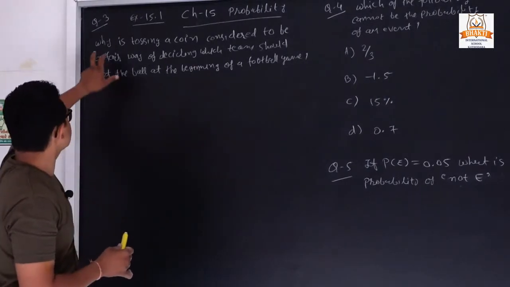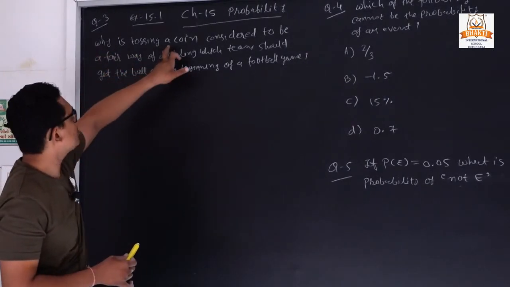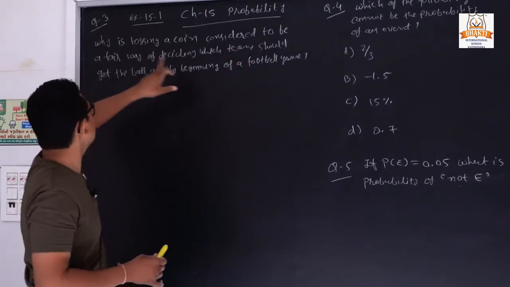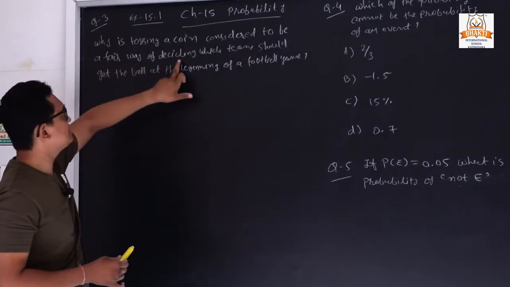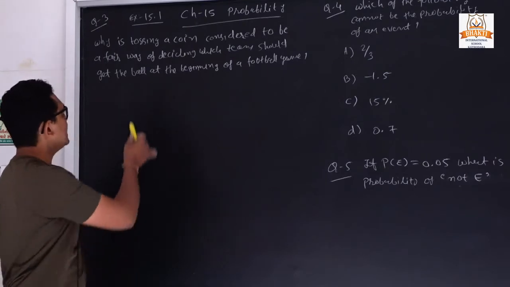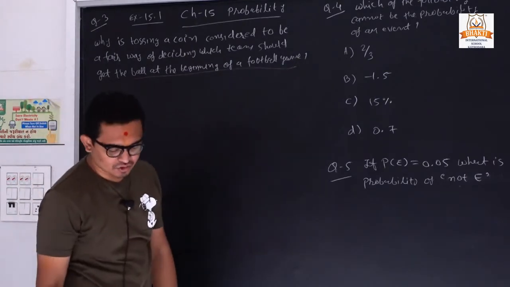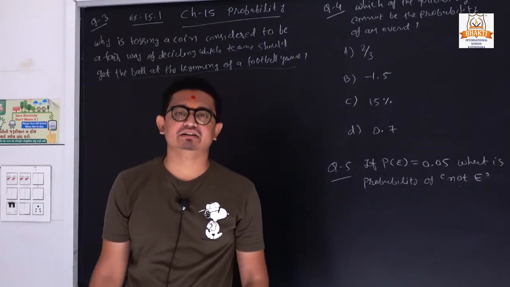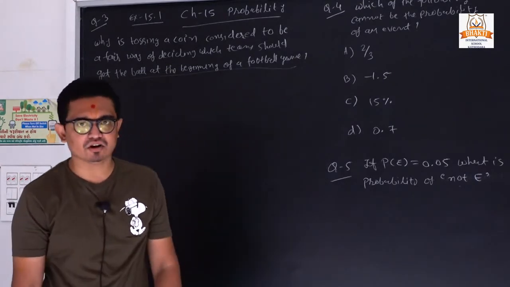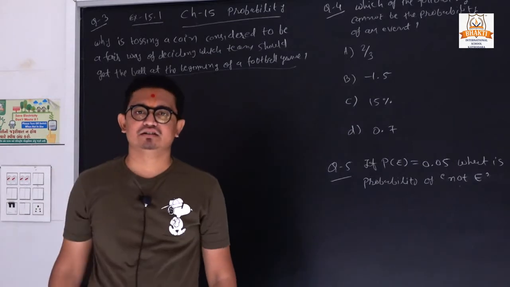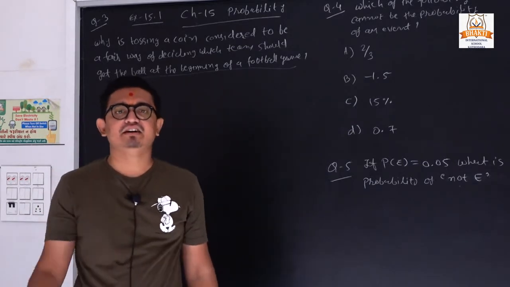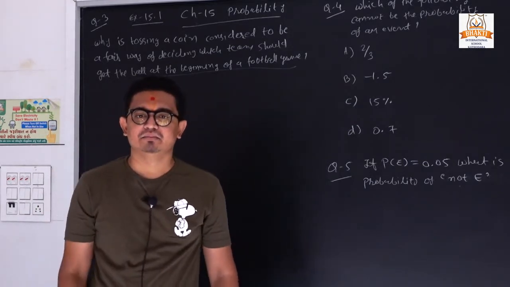It is asking why tossing a coin is considered to be a fair way of deciding which team should get the ball at the beginning of a football game. So you see the football game on our TV screen. First of all, they are tossing a coin. Clear? So it is a fair event. Why is it a fair event? Because